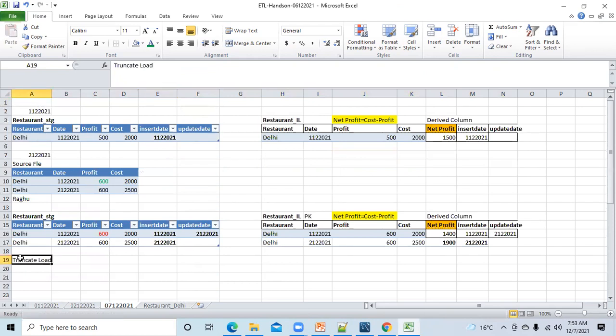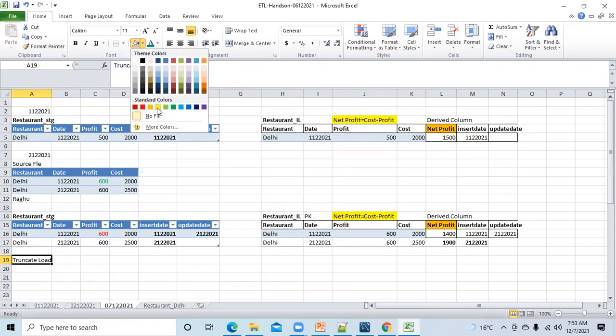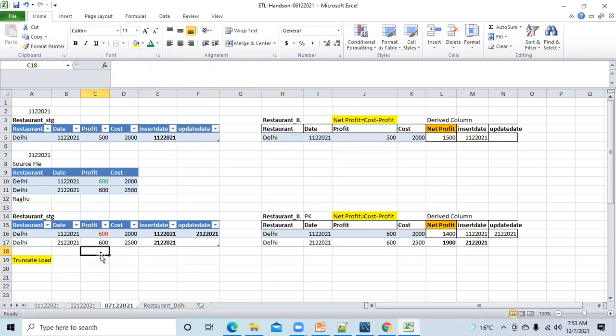This is truncate and load. Now, your project manager has decided that no, we have to implement truncate and load now. Okay. Then what will happen? Try to understand this. 1st December data starts with this. Okay, 1st December data.